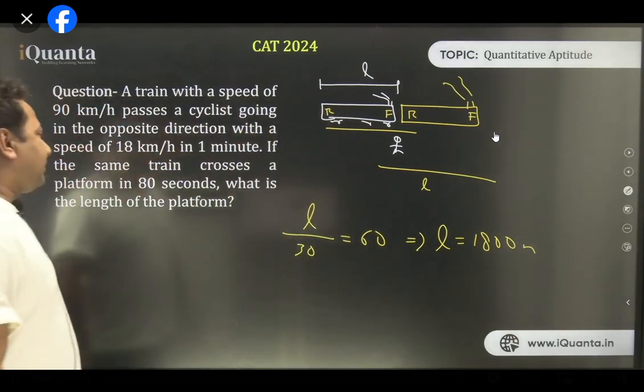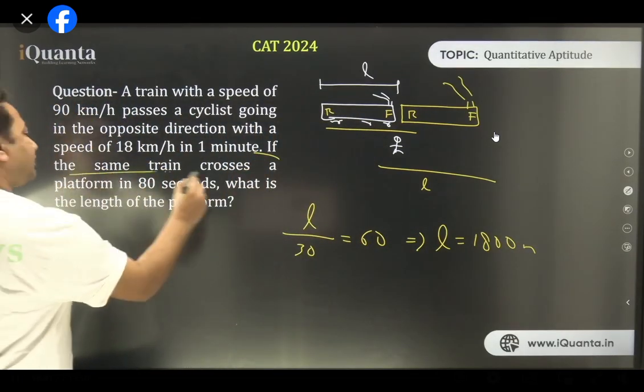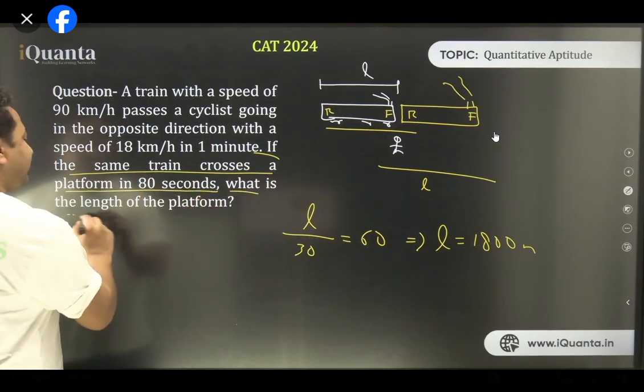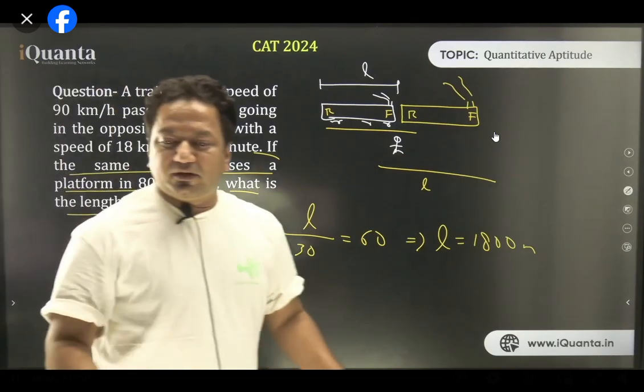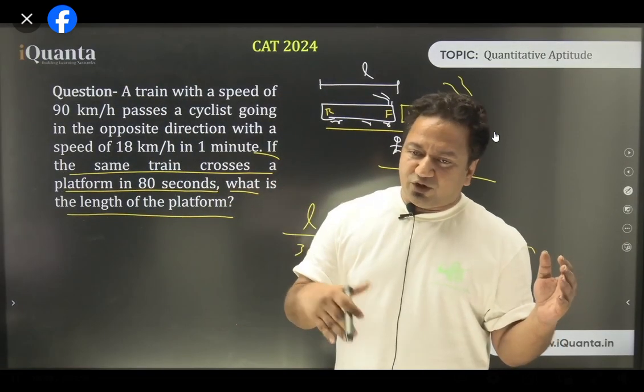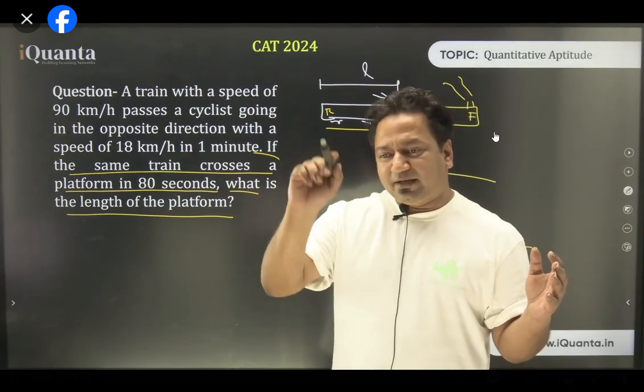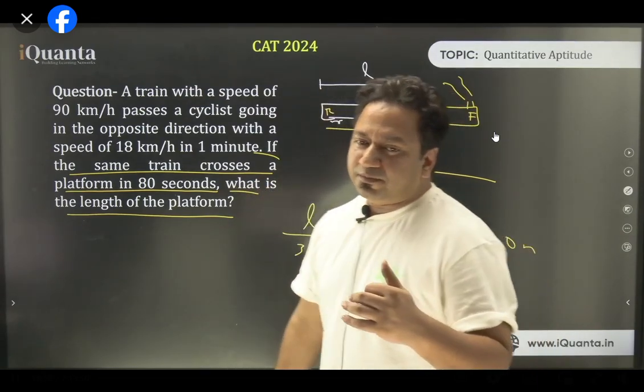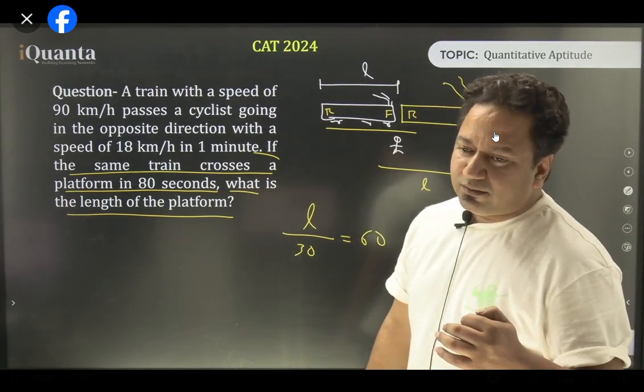So far so good. Now coming to the second part of the question, if the same train crosses a platform in 80 seconds, what is the length of the platform? So in this case, the platform would also be having some length, isn't it? Let that length be capital L.